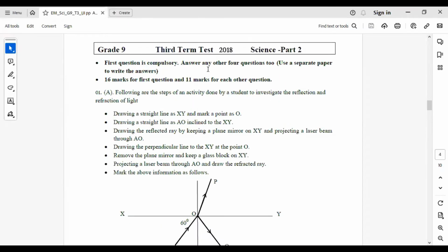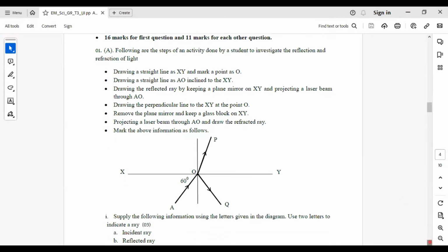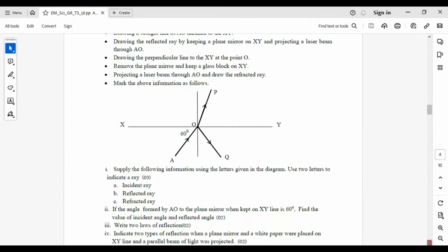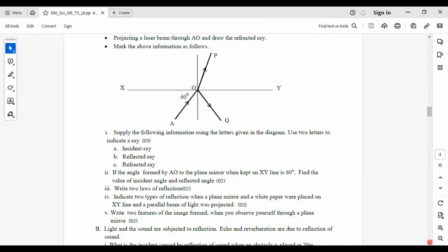Now we will move to part 2 of the paper. First question. Following are the steps of an activity done by a student to investigate the reflection and refraction of light. According to that, this is the picture she or he has drawn. Supply the following information using the letters given in the diagram. Use 2 letters to indicate a ray. We see the incident ray. Here the incident ray is A and O, so you have to write it here as AO. From A to O, it is the incident ray.